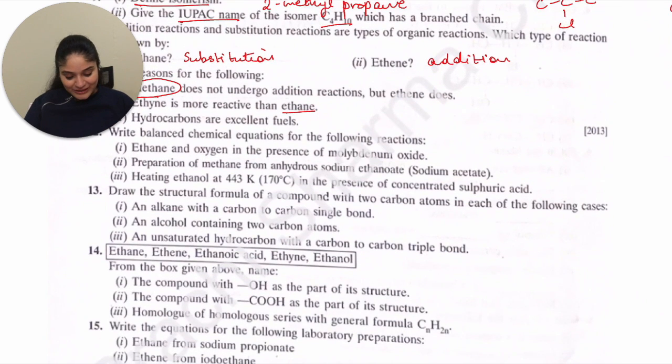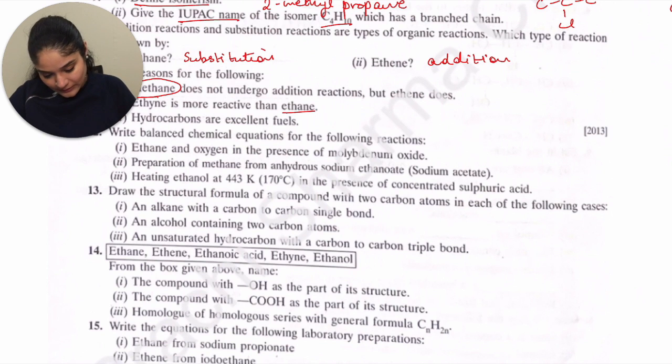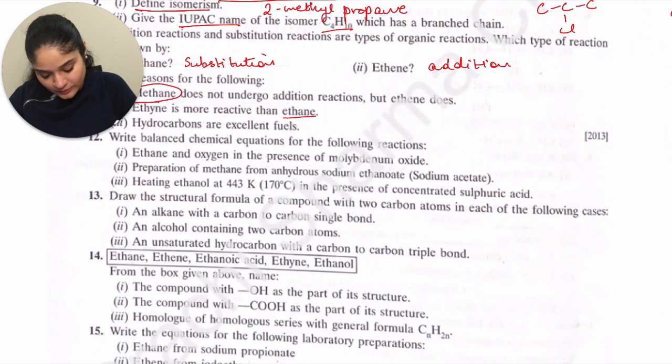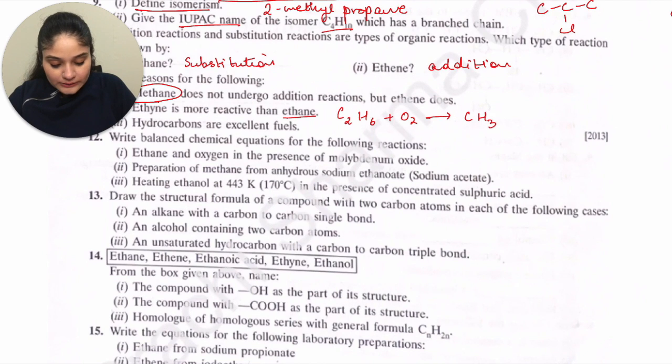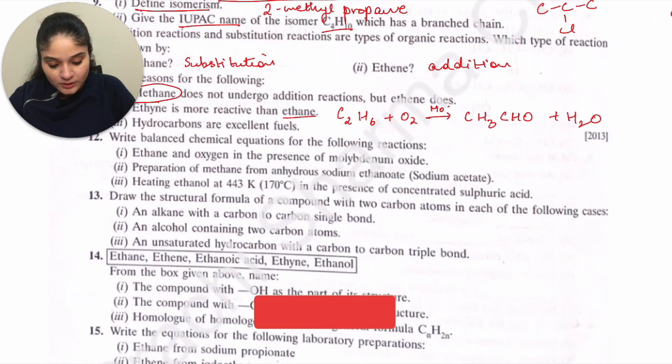So let's move on to write balanced chemical equations of the following reactions: ethane and oxygen in the presence of molybdenum oxide. So the reaction would be, ethane, C2H6, plus oxygen, that would give you CH3CHO plus water, and this is in the presence of molybdenum oxide, MoO.